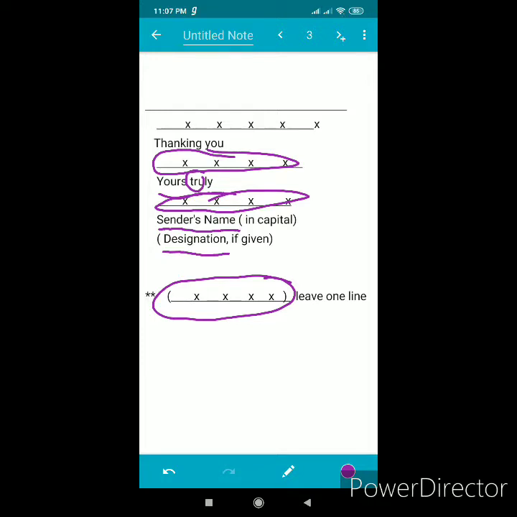Students, we will provide you the starting and ending lines also, and some examples also. Thank you.